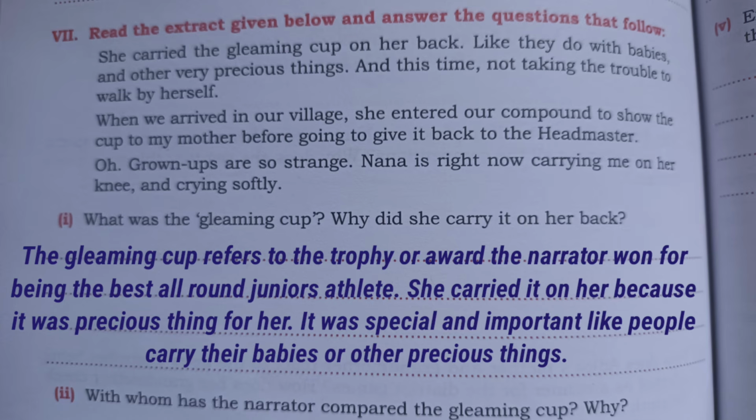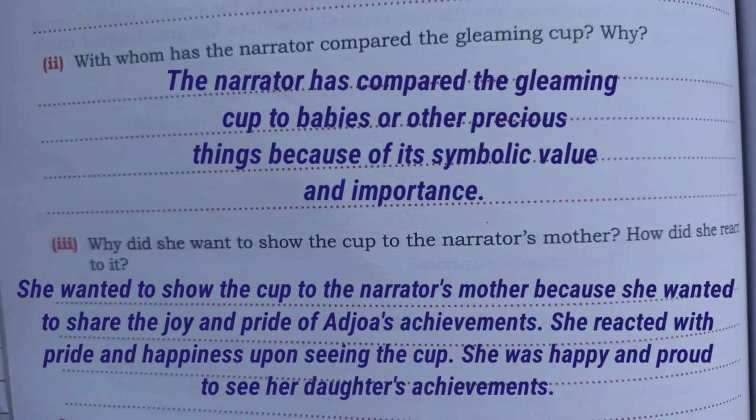She carried it on her back as a sign of its importance, like people carry their babies or other precious things on their back. Second, with whom has the narrator compared the gleaming cup? Why? So the answer will be, the narrator compared the gleaming cup to babies and other precious things because of its symbolic value and importance.